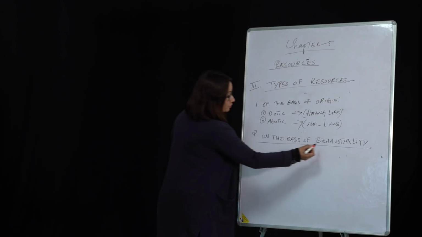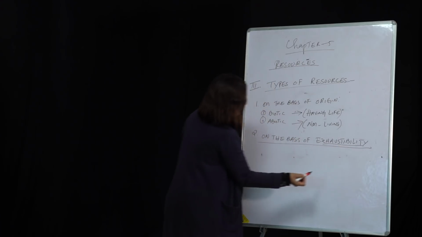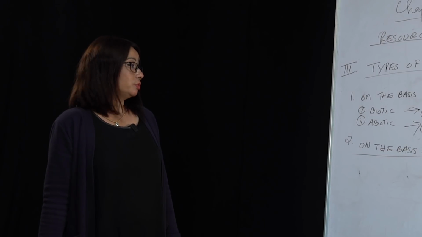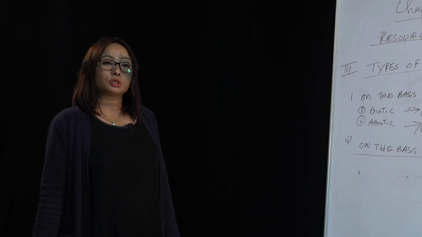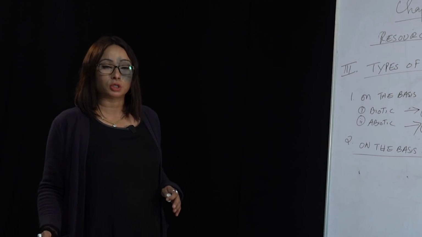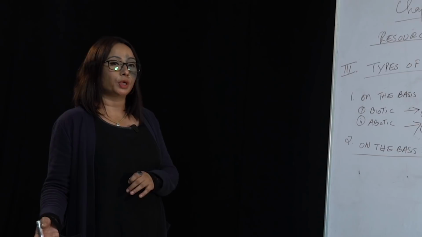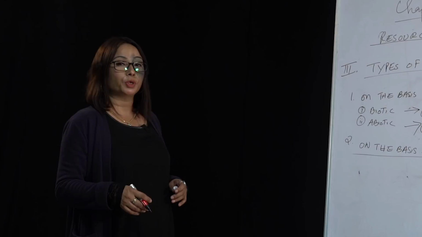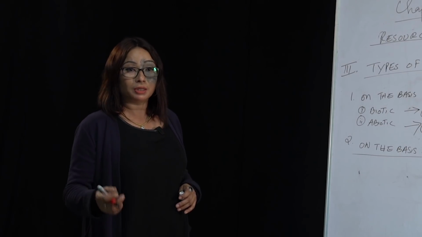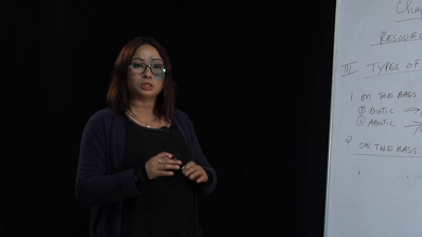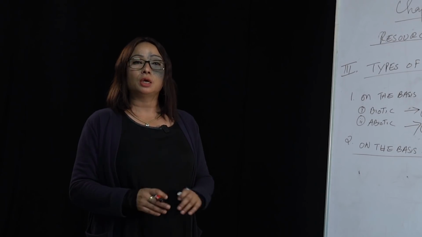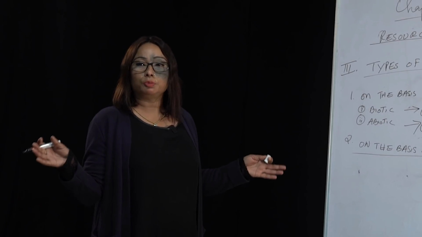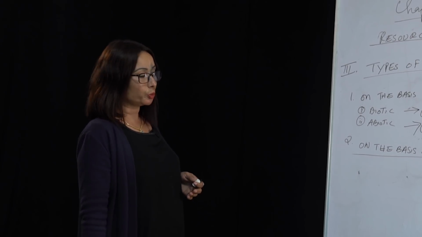So the term exhaustibility, if you find it difficult: when we say on the basis of exhaustibility, we see whether this resource gets finished up or decreases in quantity, and after it decreases in quantity, whether we can reproduce and regenerate it or not. There are some resources which we can reproduce, renew, but there are resources which we cannot renew. Once it is finished up, it is gone. It will take millions of years to form again. It takes a long geological period of time to form again, and so we will not have that.